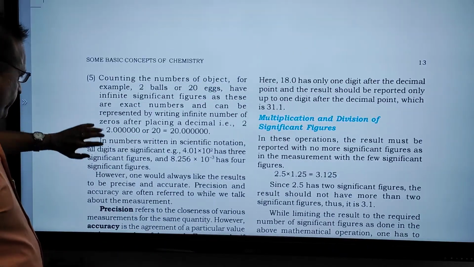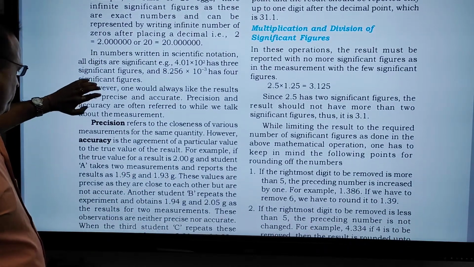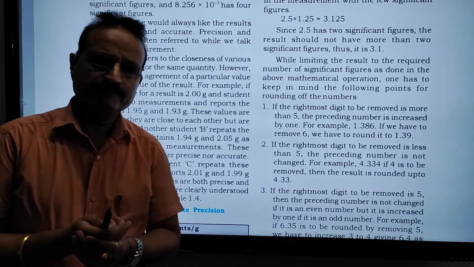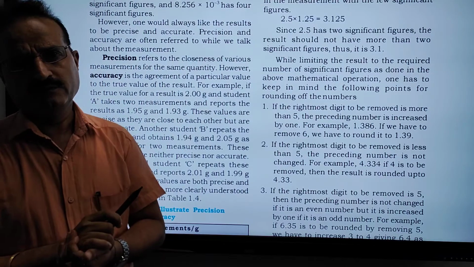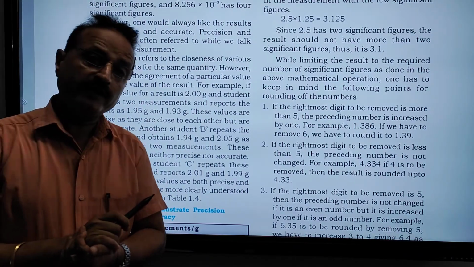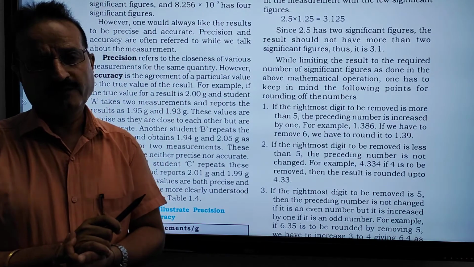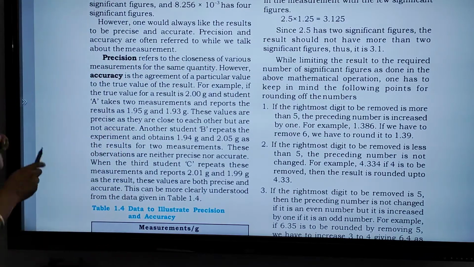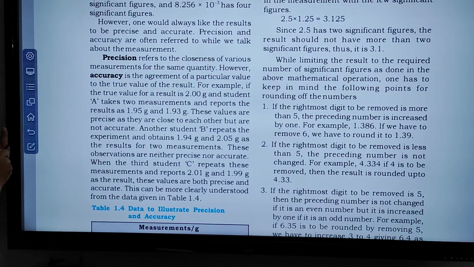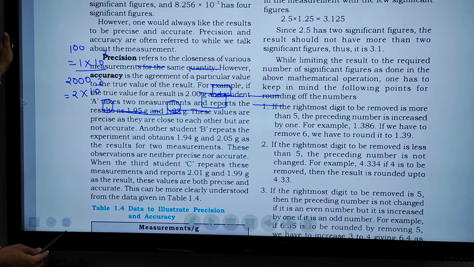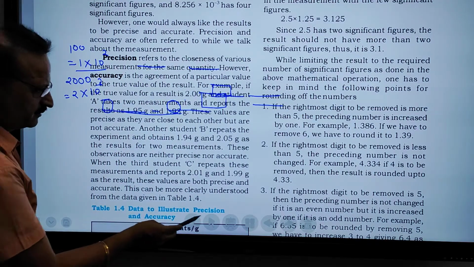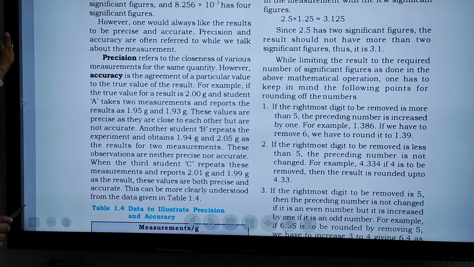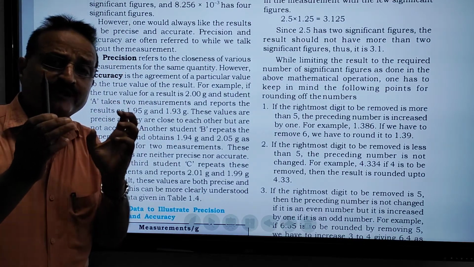Now we are going to discuss precision and accuracy. What is precision and what is accuracy? Very easy, very simple. Kindly listen to me properly. What is the precision number, and how can we calculate it? I am giving an example which is related to your textbook. Precision is when numbers are very close to each other.